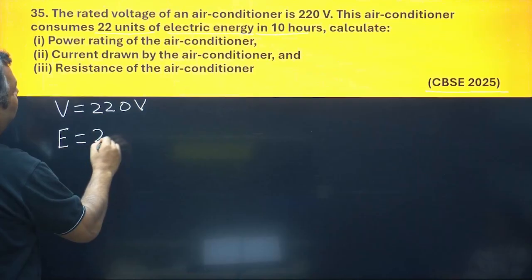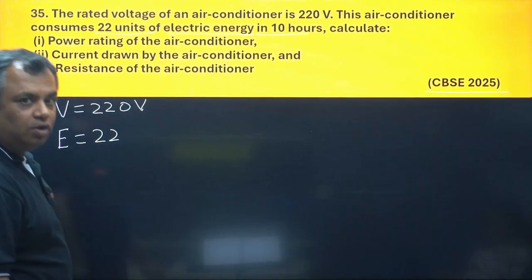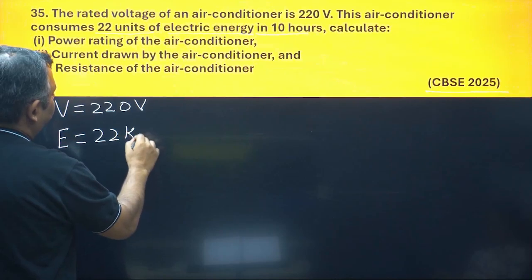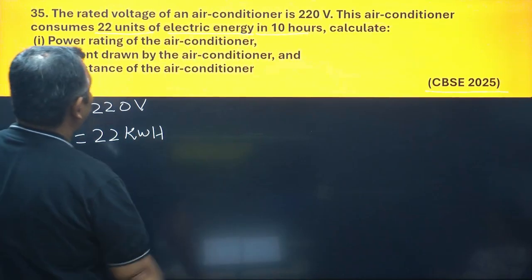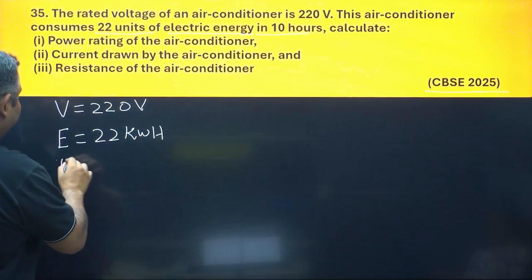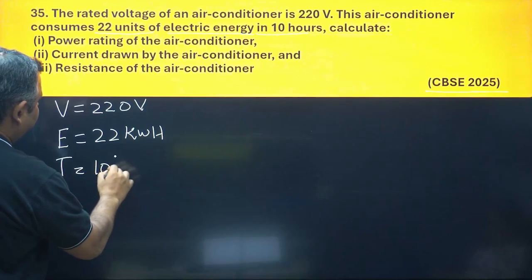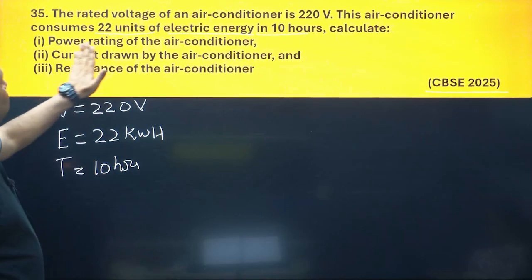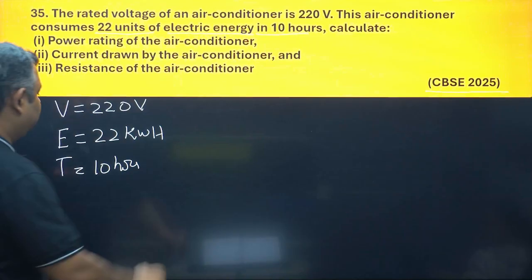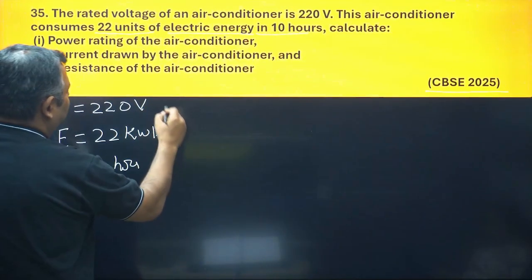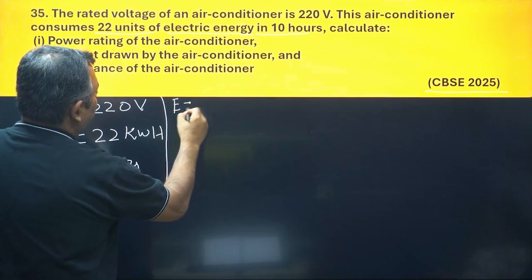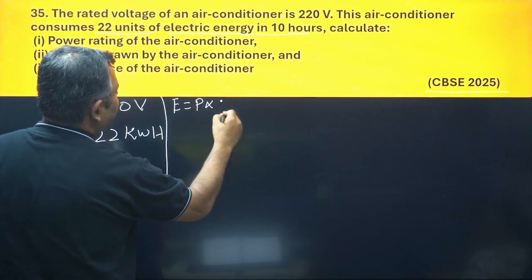So E given is 22 kilowatt hour. How much time? T given is 10 hours. This thing is given. It says find the power rating of the air conditioner. So we have learnt about this formula that E is equal to P into T.